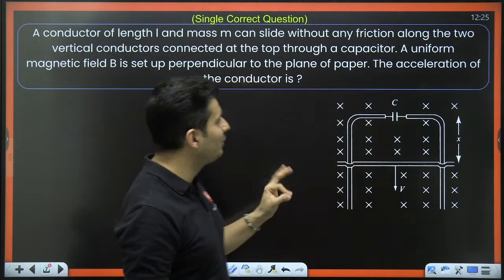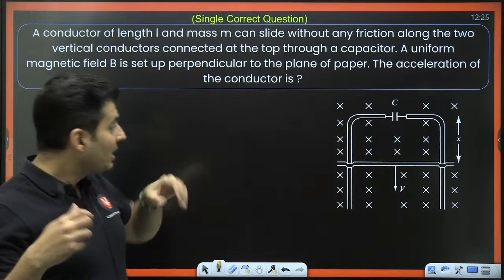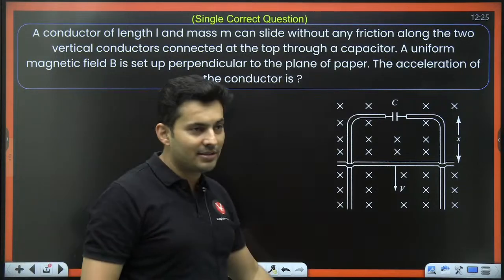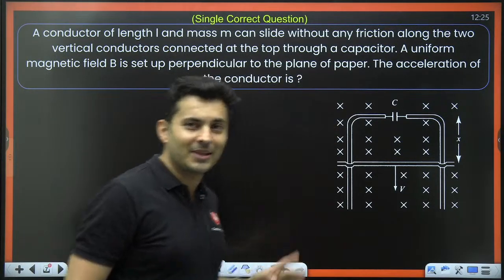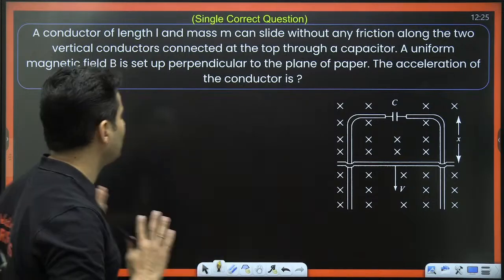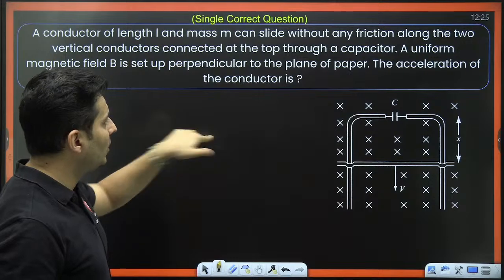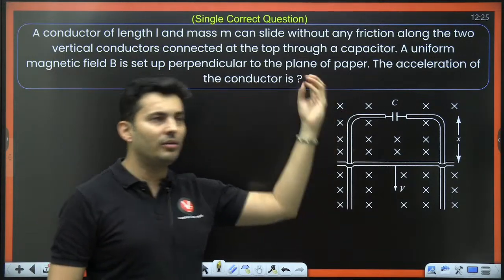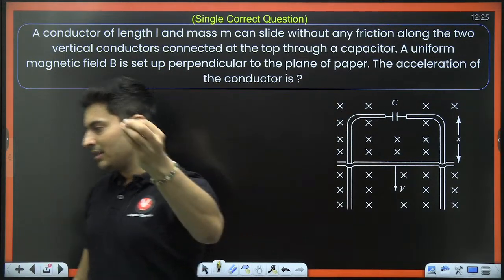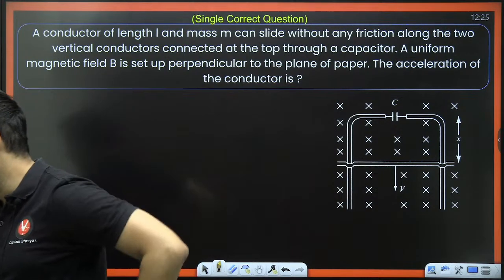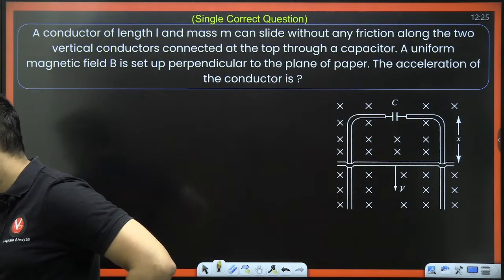Wow, what a beautiful question. Gravity is there, even magnetic field is there, rod is under motion, capacitor is also there. Again, you can see it's a mixed concept question. A uniform magnetic field is perpendicular to the plane of the paper. The acceleration of the conductor is. Very nice question. Let's see.